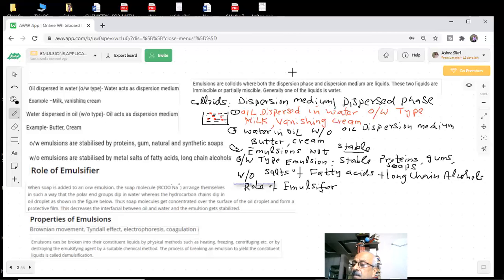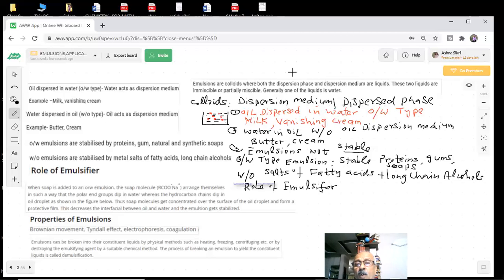You are aware of milk. Milk is a colloidal sol as well as an emulsion. What is happening in the milk? You have protein molecules and you have lactic acid inside the milk. Lactic acid is dissolved in the milk, but the protein particles are solid particles present in the milk. Emulsifiers are required. There is an emulsifying agent already present in the milk in natural form, which is stabilizing the emulsion between the protein molecules, which are solid, and the water.